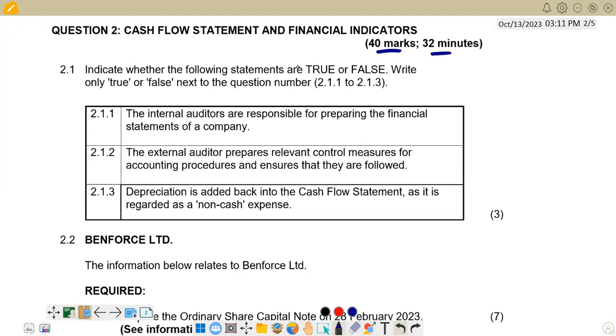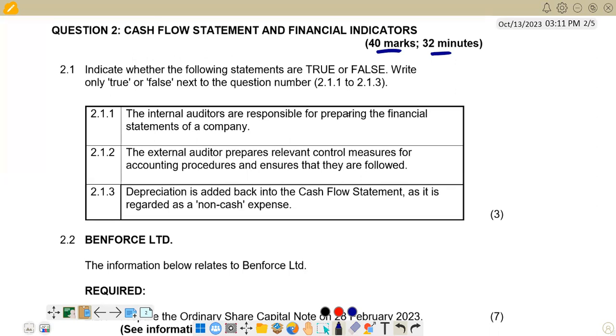oversee whether the workers of the company are abiding by the internal controls of the company, and that they are not making any mistakes in the preparation of financial statements, so that when the external auditors come, they do not find any irregularities and do not spend much time trying to audit the company.